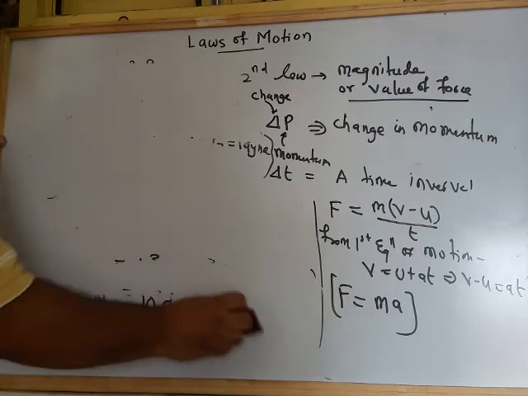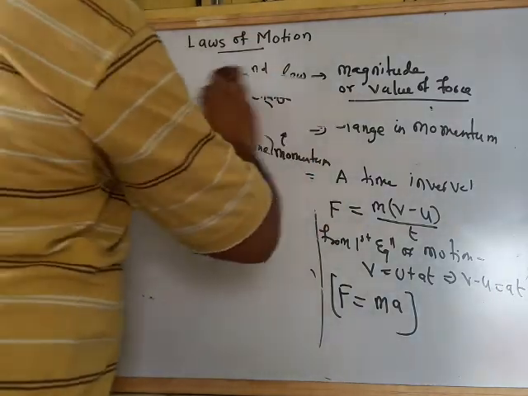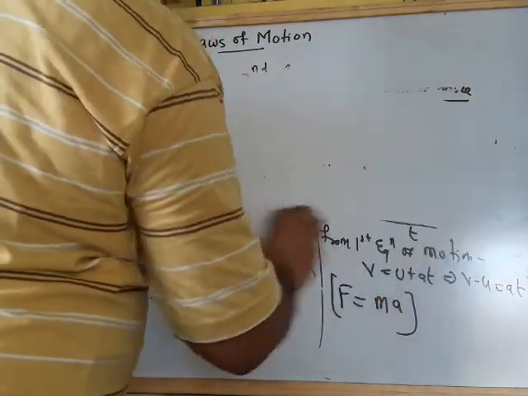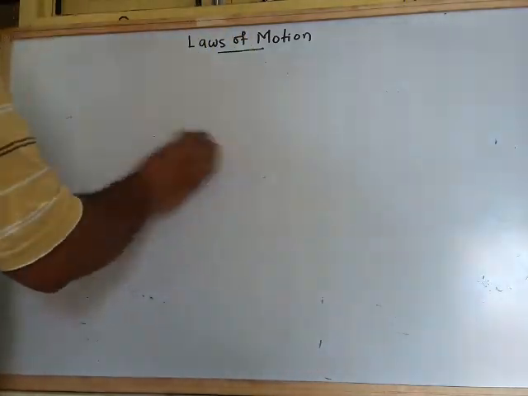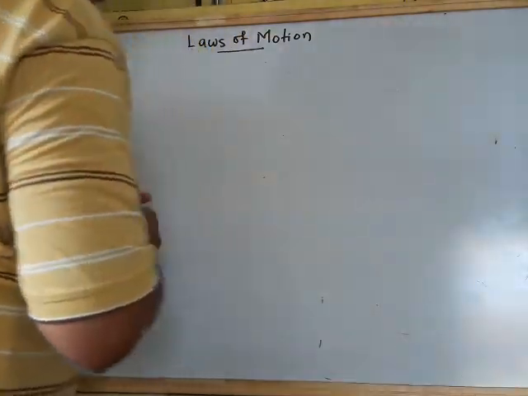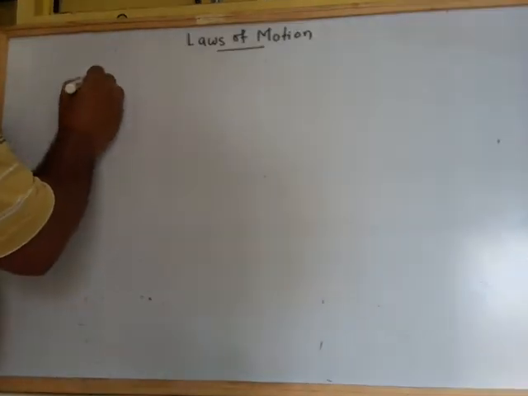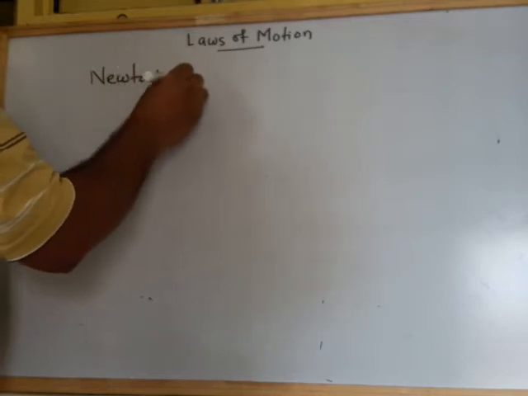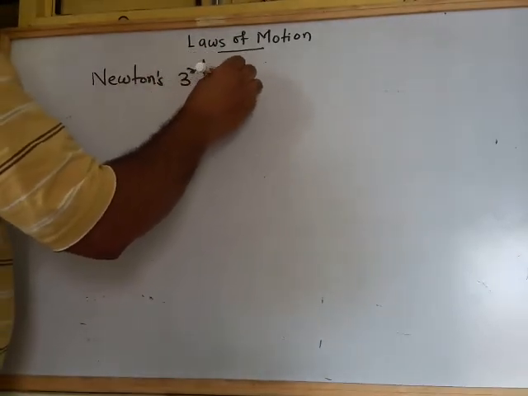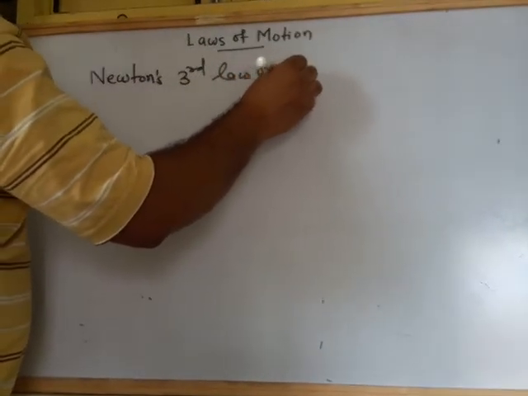Now then afterwards we come to Newton's third law of motion. What is Newton's third law of motion? Can you tell me? It is a very simple law, action and reaction law. Okay? So come to Newton's third law of motion.